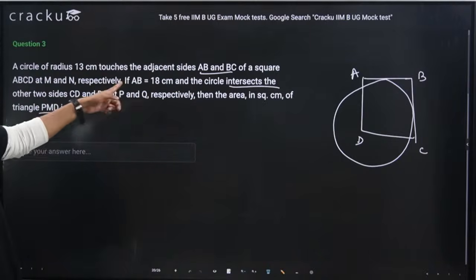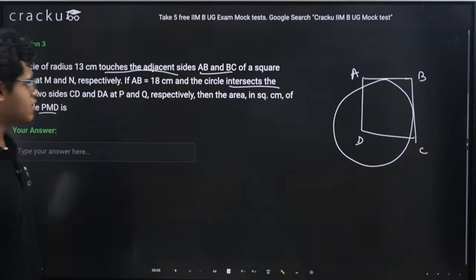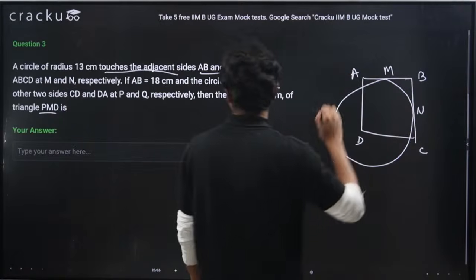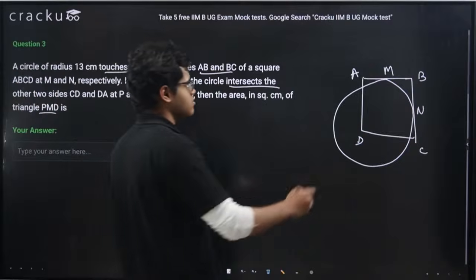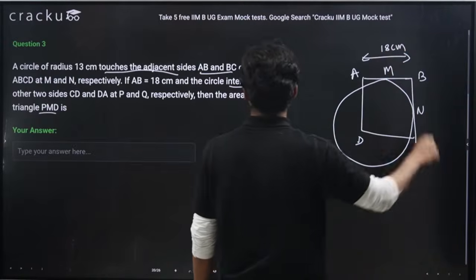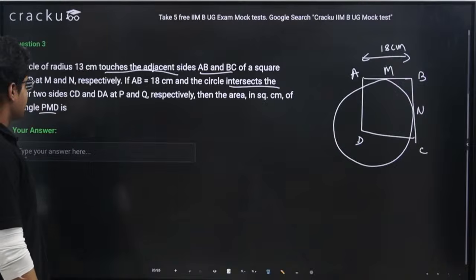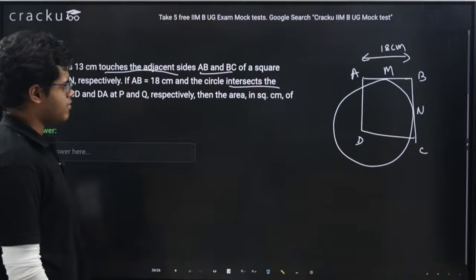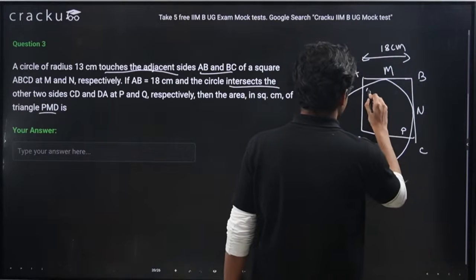And it touches the adjacent sides AB and BC at points M and N. Means this is point M, this is point N. Okay. Now AB equals 18 centimeter. So this is 18 centimeter. And the circle intersects CD and DA at points P and Q. Means it is intersecting CD at P, DA it is intersecting at Q.